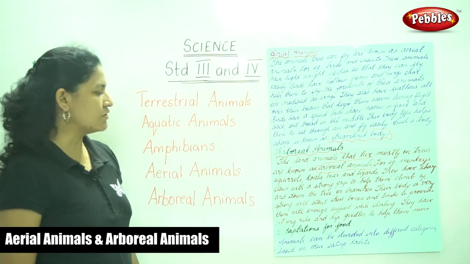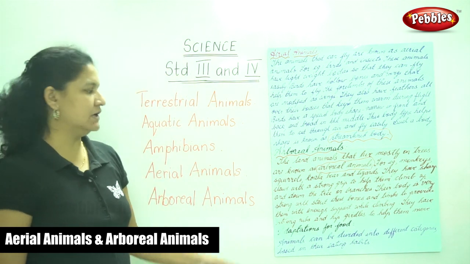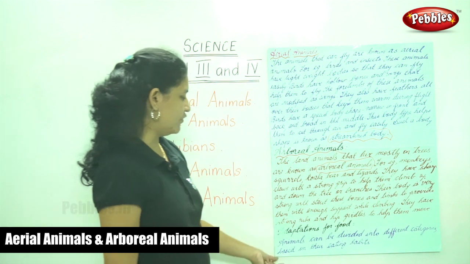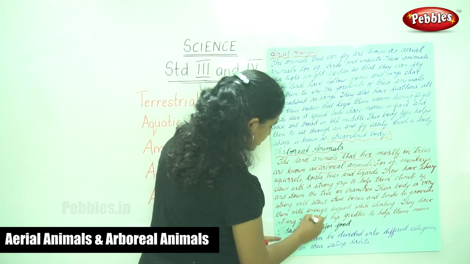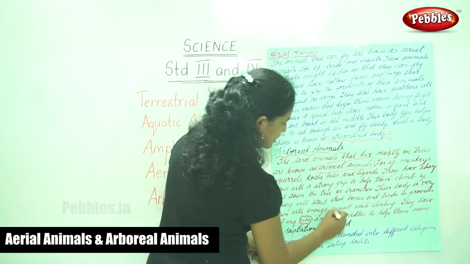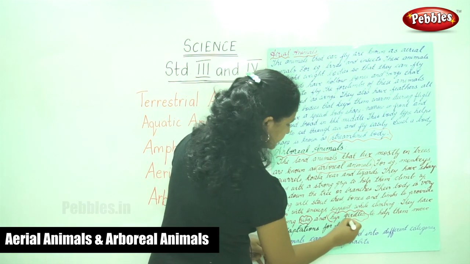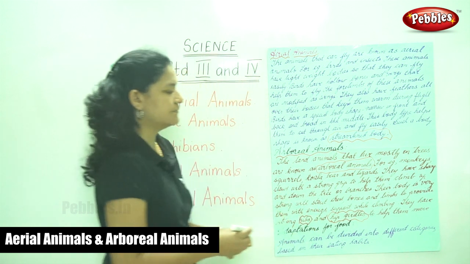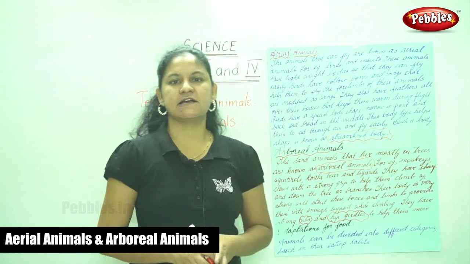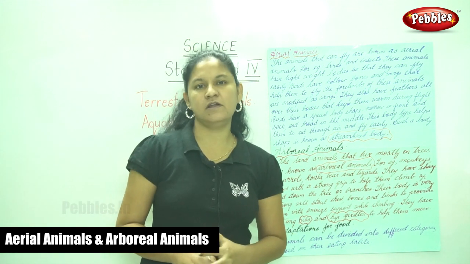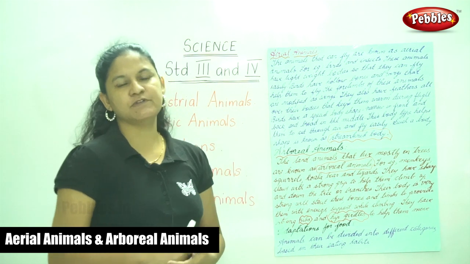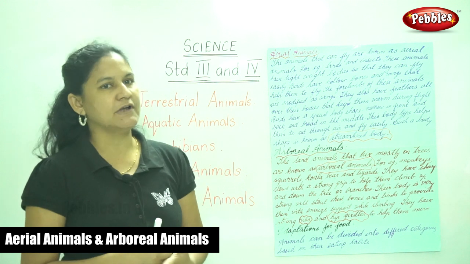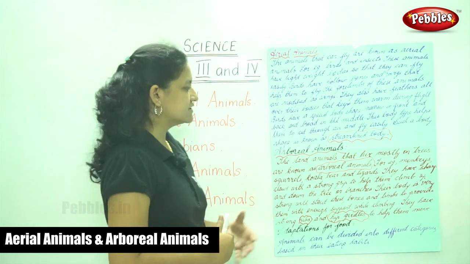They have strong ribs and hip girdles to help them move. So the ribs and hip girdles are very strong in order to help them to move. So the land animals that live mostly on trees are known as arboreal animals. Examples are your monkeys, your koala bear, your lizards and squirrels.